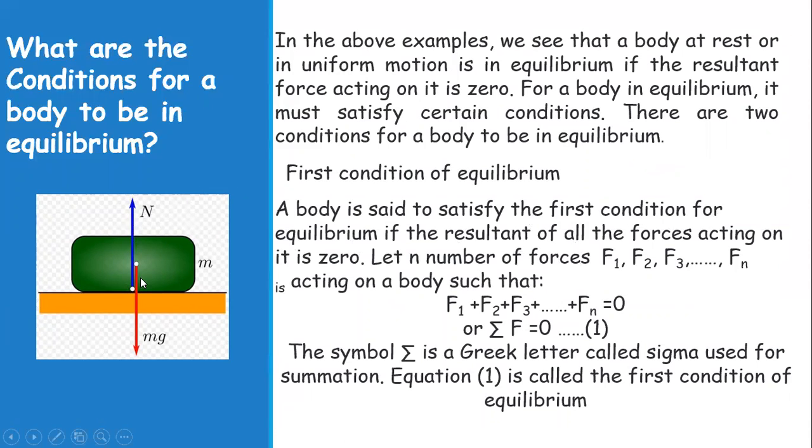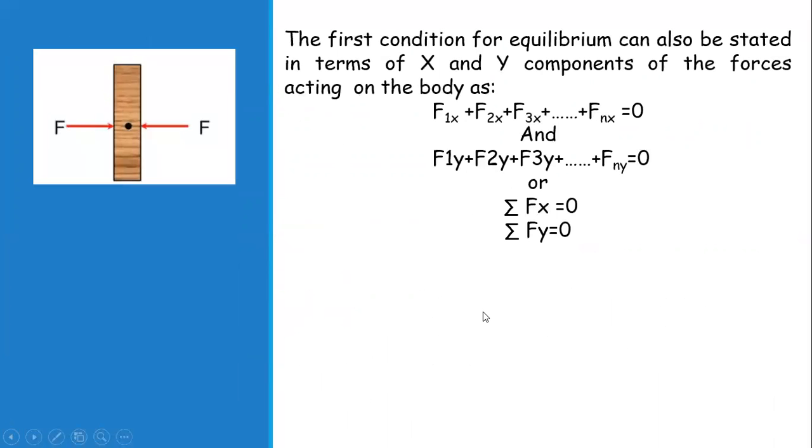So in this you can see that all the vertical forces are equal, and similarly all the horizontal forces are equal, and we can write that the sum of all the forces acting on a body is zero, and we use sigma, a Greek letter, for the summation. So sigma F is equal to 0. We can also express it in terms of horizontal and vertical components. The sum of all the horizontal forces, sigma x, is equal to 0, and the sum of all the vertical forces, sigma y, is also 0.